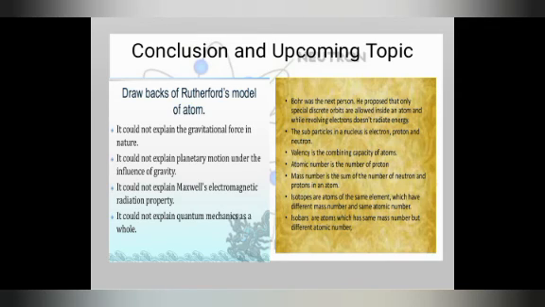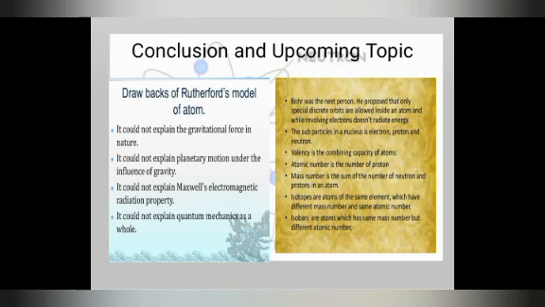This wave and particle nature came from the drawbacks of Rutherford's model. And what was the drawback? It couldn't explain the gravitational force in nature. It could not explain planetary motion under the influence of gravity. It could not explain Maxwell's electromagnetic radiation property. It could not explain quantum mechanics as a whole.